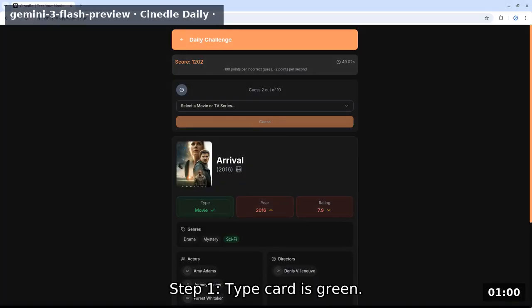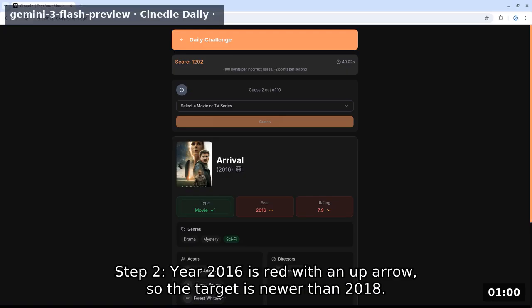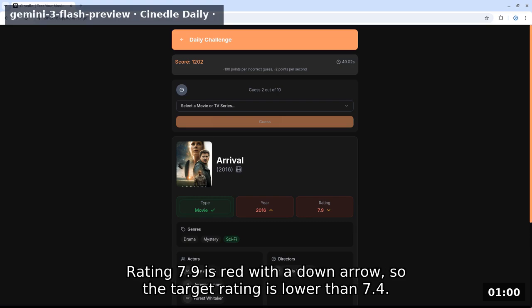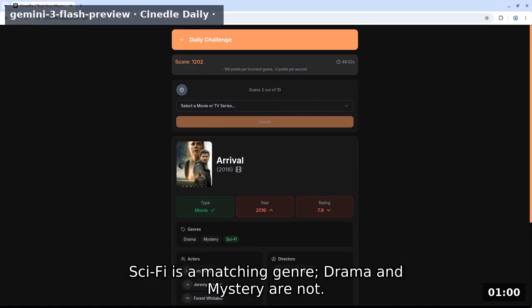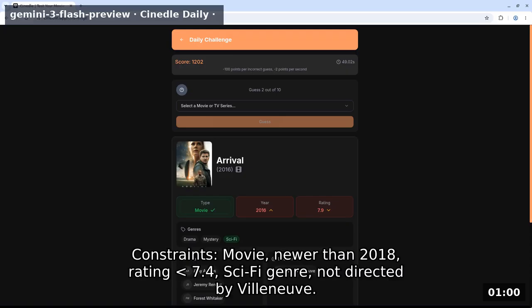Step 1, type card is green. My guess Arrival is a movie, target medium equals movie. Step 2, year 2016 is red with an up arrow, so the target is newer than 2018. Rating 7.9 is red with a down arrow, so the target rating is lower than 7.4. Sci-fi is a matching genre, drama and mystery are not. No actors or directors from Arrival overlap. Constraints, movie, newer than 2018, rating 7.4, sci-fi genre, not directed by Villeneuve.